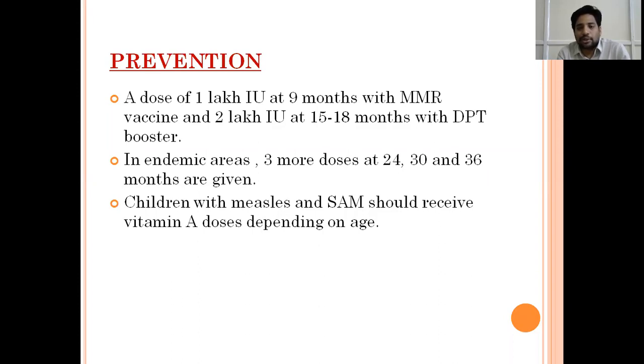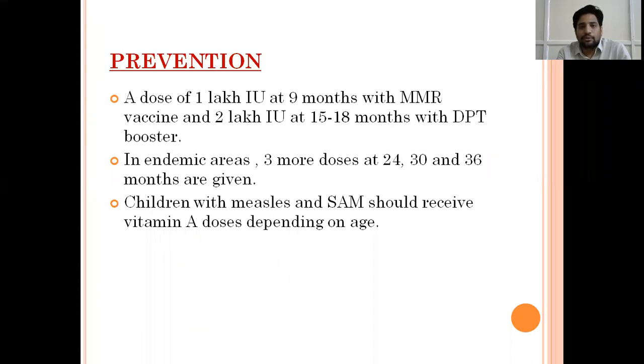If the child is less than 12 months, we give 1 lakh international units. After more than 1 year, that is 15 to 18 months, we'll give 2 lakh international units with the DPT booster. In endemic areas where there are a lot of cases of vitamin A deficiency reported, we give 3 extra doses at 24 months, 30 months, 36 months. Generally, children presenting with measles or severe malnutrition should also receive vitamin A doses depending on the age. Depending on the age of the child, we give vitamin A in case of measles or severe malnutrition.